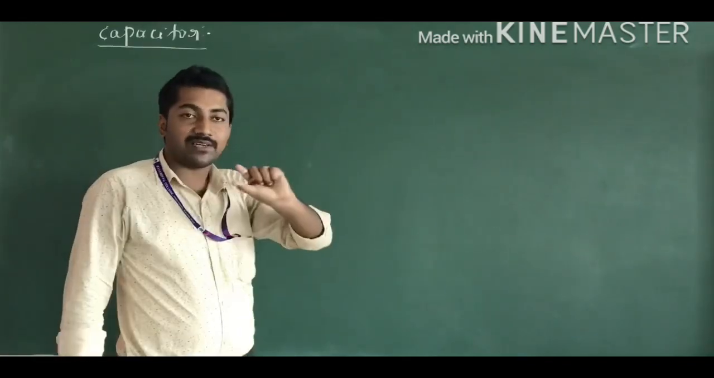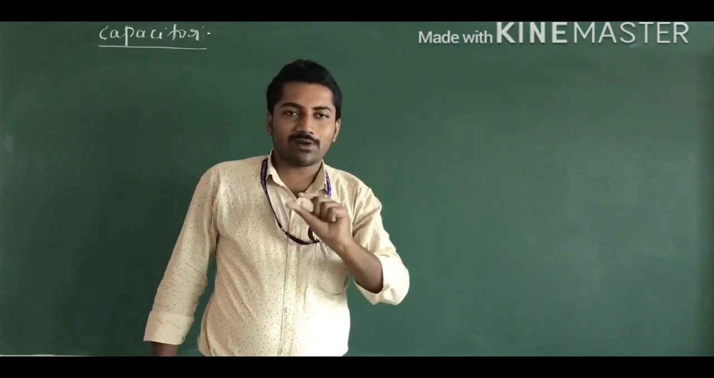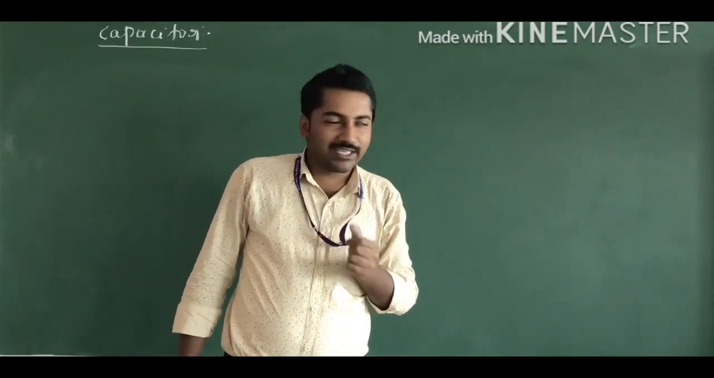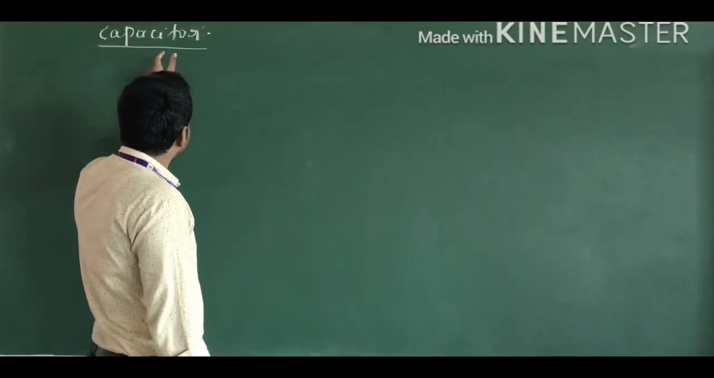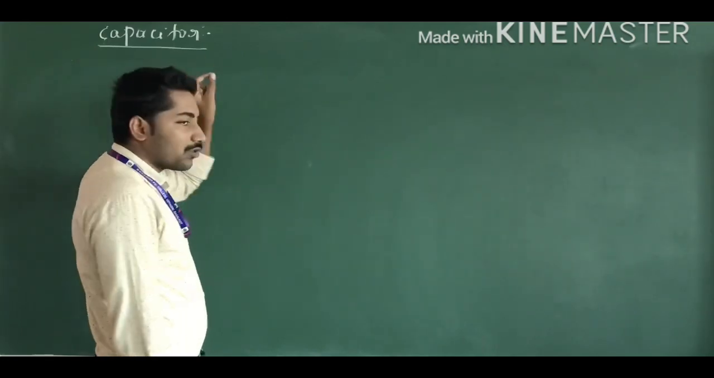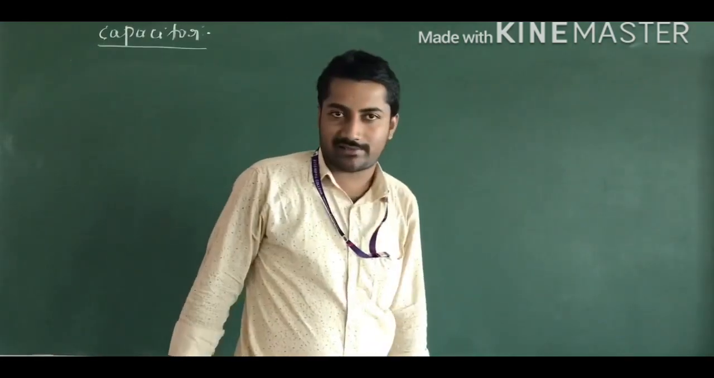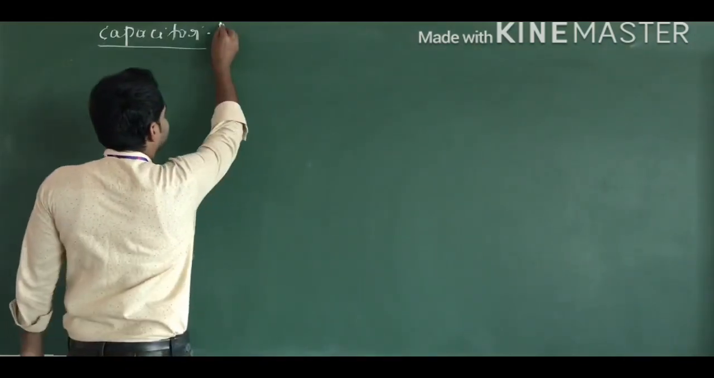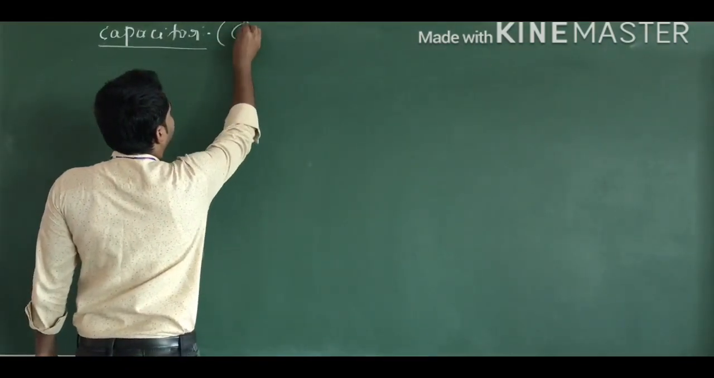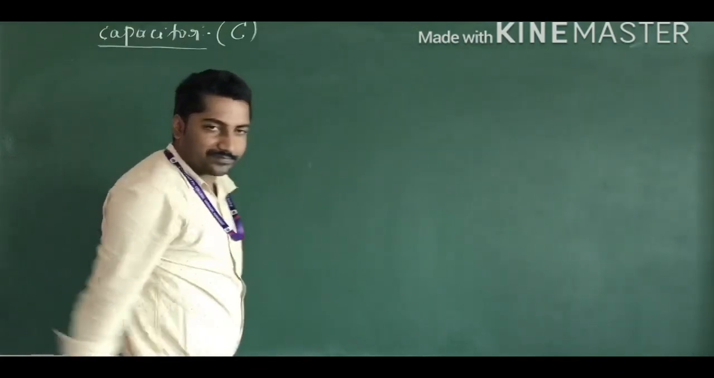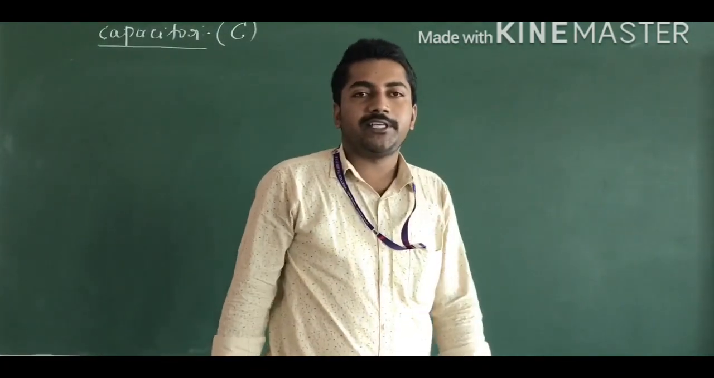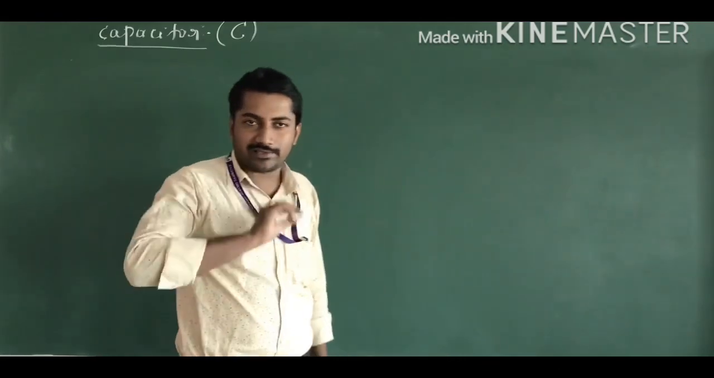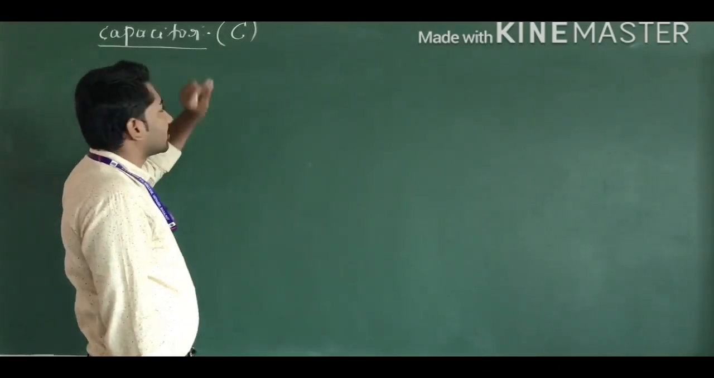A capacitor is nothing but a battery, or it is also called a cell. It is the device which is used to store the electrical charges. A capacitor is mathematically denoted by the symbol C.